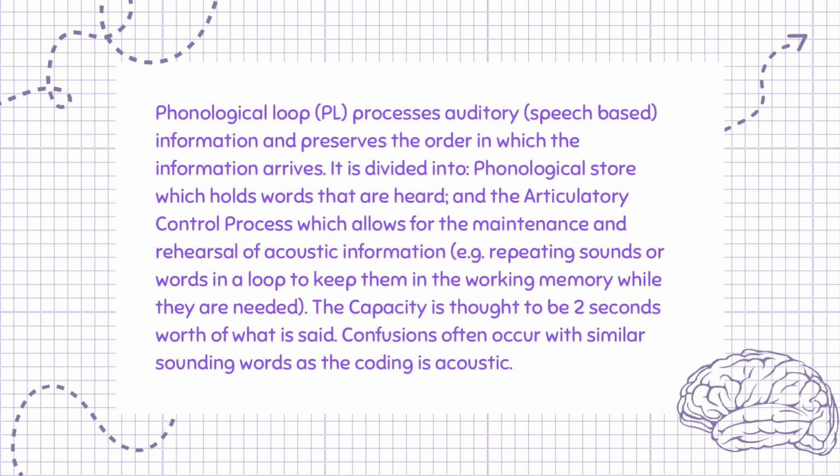It is divided into the phonological store, which holds words that are heard, and the articulatory control process, which allows for the maintenance and rehearsal of acoustic information, e.g. repeating sounds or words in a loop to keep them in the working memory while they are needed. The capacity is thought to be 2 seconds' worth of what is said. Confusions often occur with similar sounding words as the coding is acoustic.